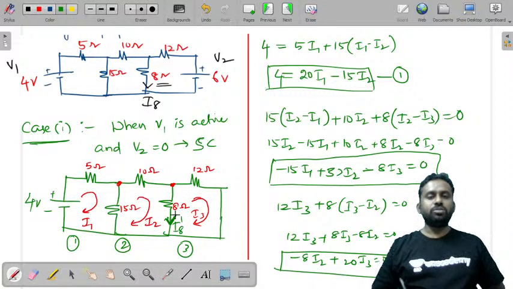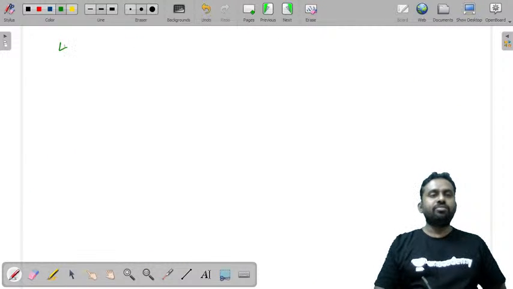I'll make it easy. I'll also tell you the other method if you want it. So let's take one by one. The equation is 4 is equal to 20 I1 minus 15 I2.